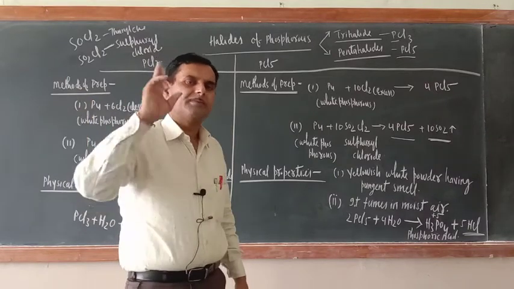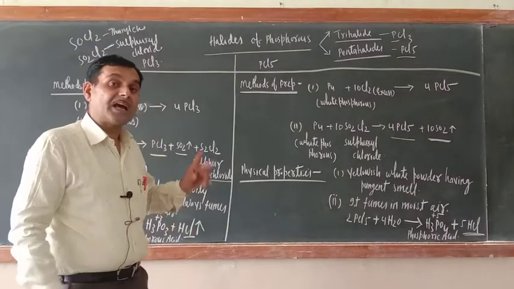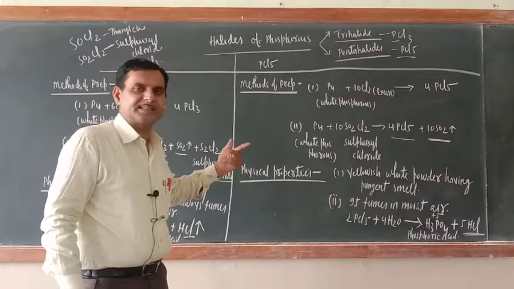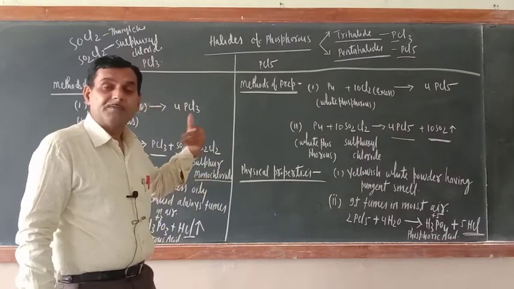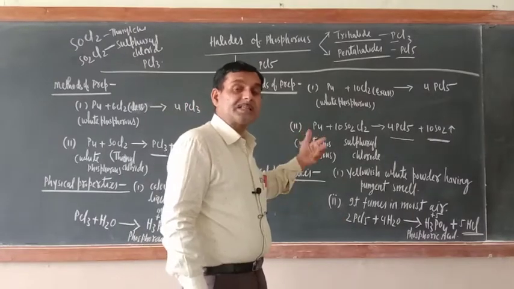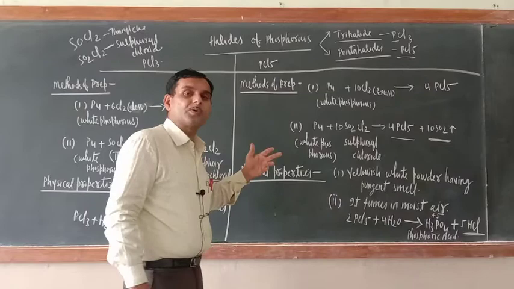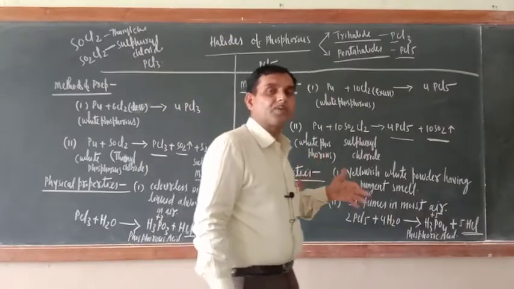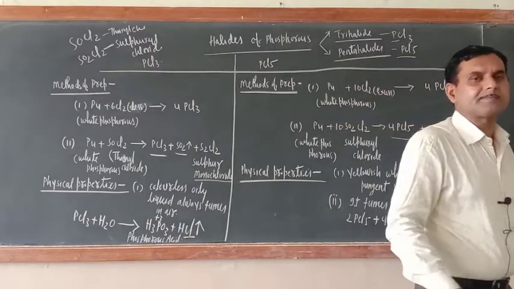Always remember, when PCl3 reacts with water or moisture, it forms H3PO3, phosphorus acid, where the oxidation state of phosphorus is +3. Whenever PCl5 reacts with water, the product formed is H3PO4, phosphoric acid. The oxidation state of phosphorus is +5.